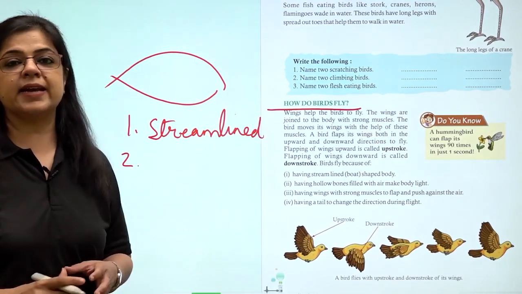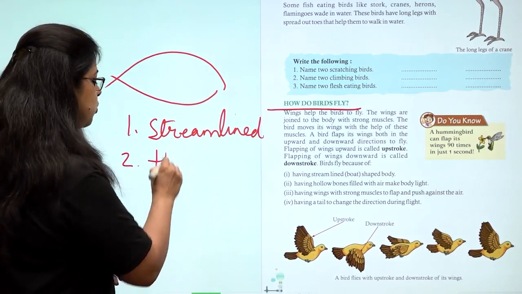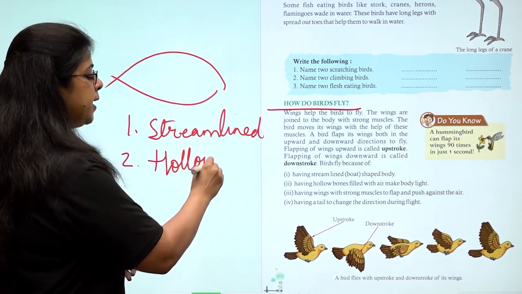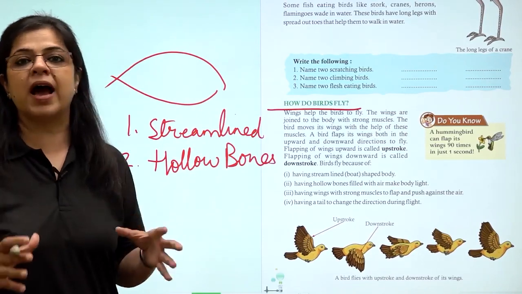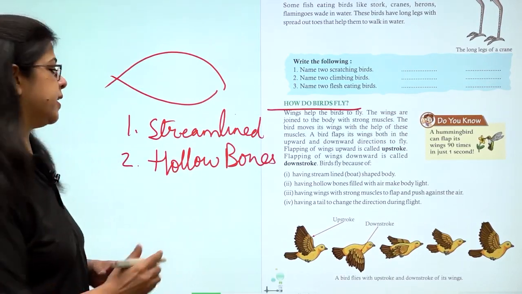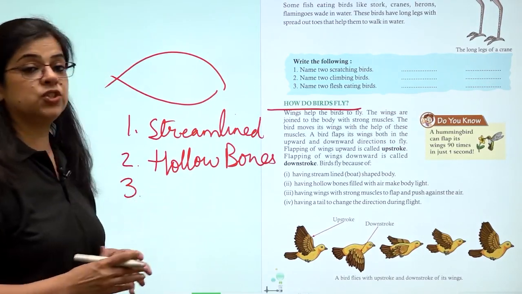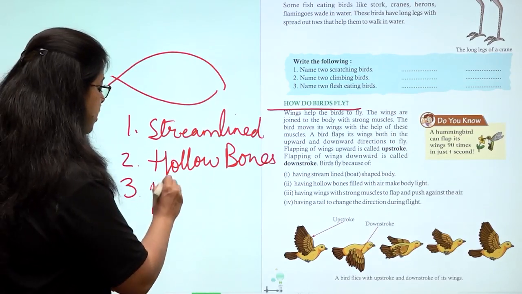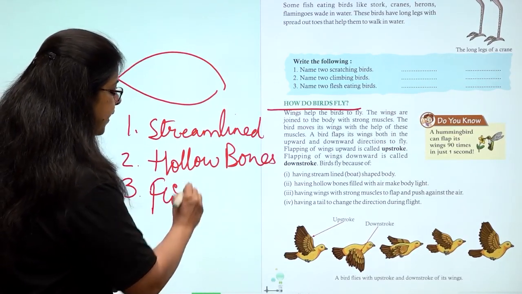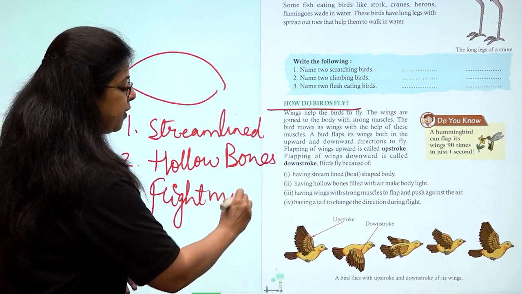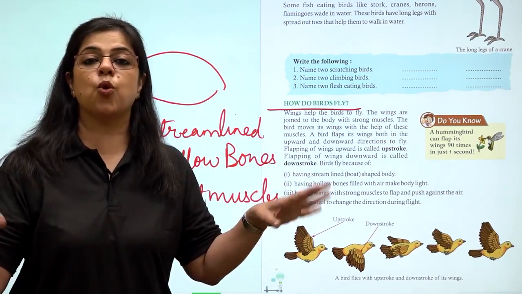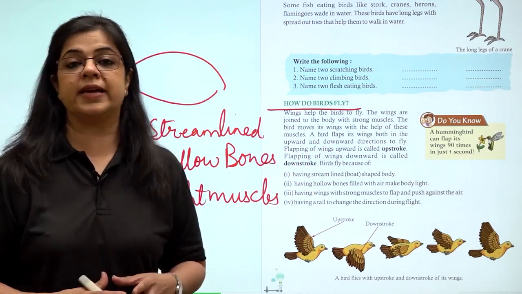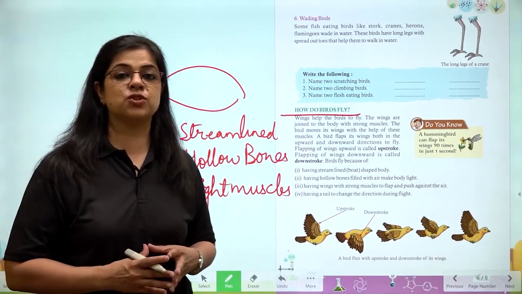The second characteristic is hollow bones. Hollow bones make the bird's body very light. It is able to fly high in the sky. The third important feature is that they have got very strong flight muscles. Flight muscles are the muscles that help the wings to go up and down when the bird is flying. These muscles are very strong.